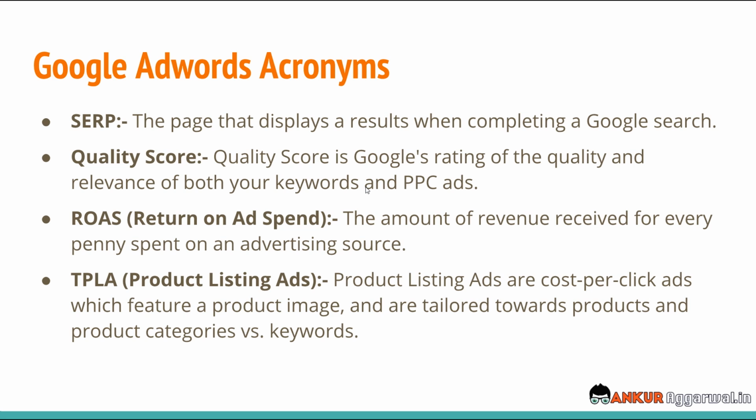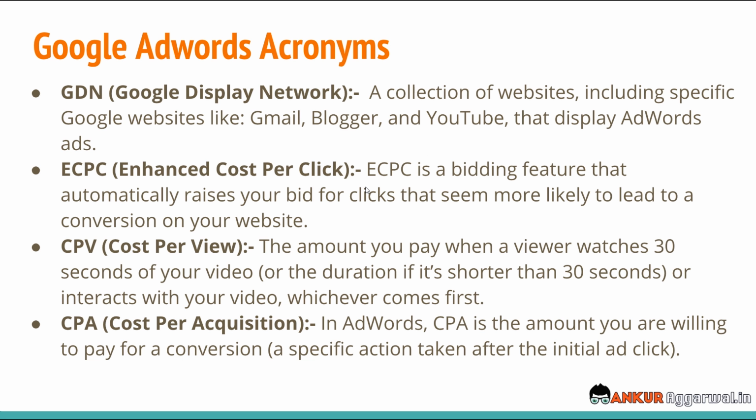Then there is ROAS, which is return on ad spend, the amount of revenue received for every penny spent on the advertising source. This will give you a very clear picture of whether your campaign is successful or a losing campaign. Again, these are a few more acronyms. There's GDN, the Google Display Network, a collection of websites including Google websites like Gmail, Blogger, and YouTube that can also be used to run your ads.